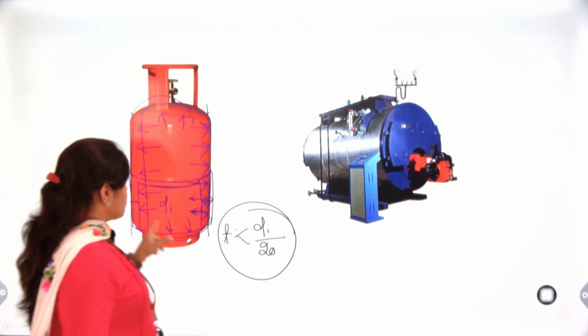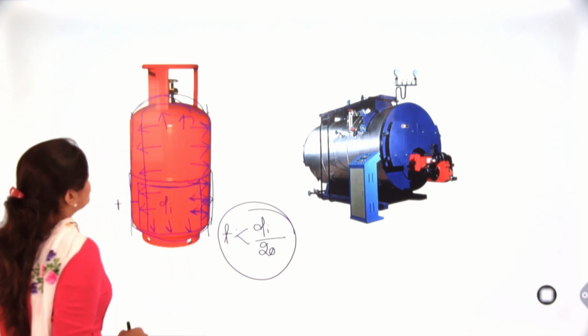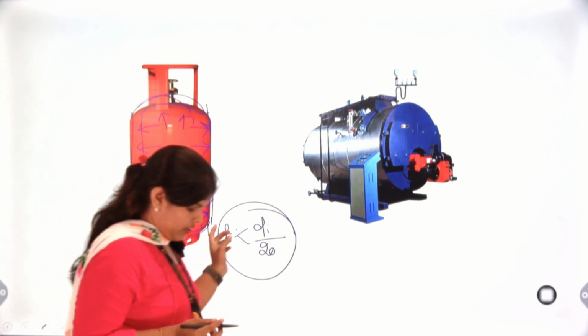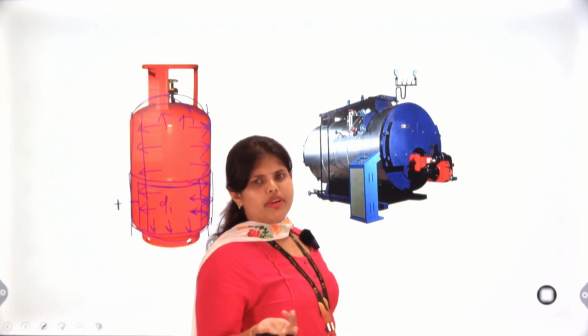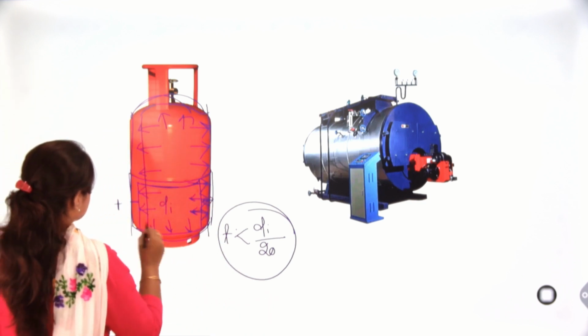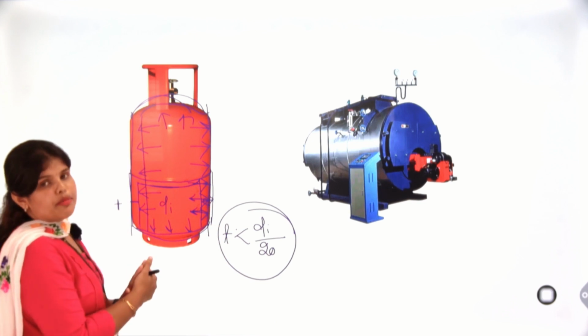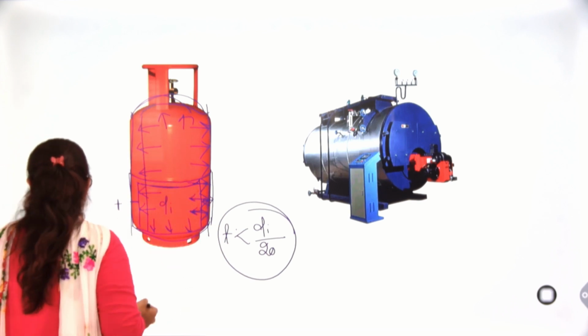So this metal, which is made of any non-ferrous alloys or cast iron or steel, can generate some force to resist the internal pressure.